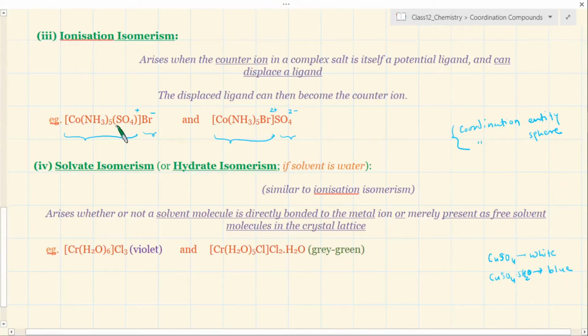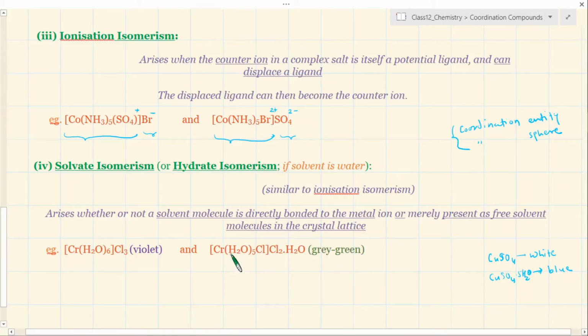So the exchange feels similar to what I have discussed in ionization isomerism, but in ionization isomerism the exchange we have discussed is only between the ligand and the counter ion. In this case it is not a counter ion, it is a water of crystallization, and what you had outside here, one of the Cl has gone inside as a ligand.